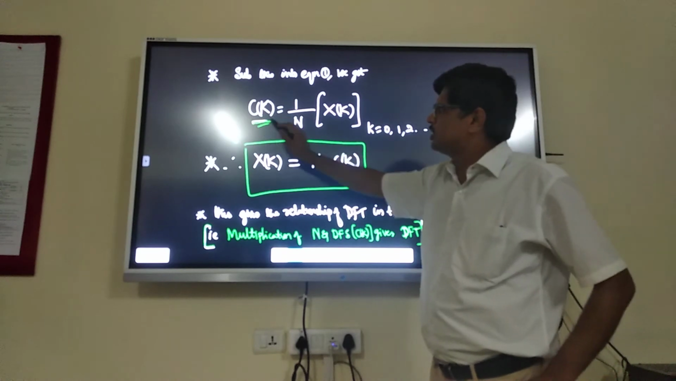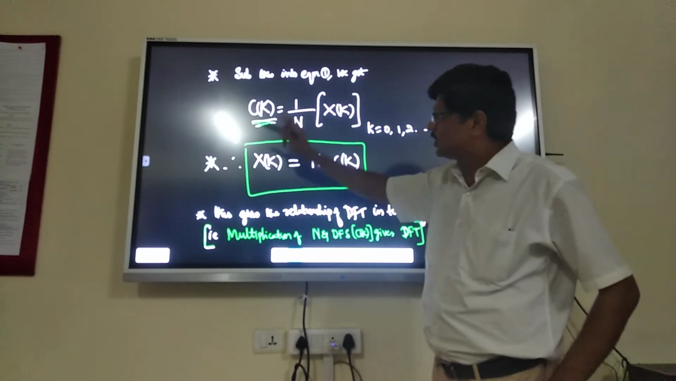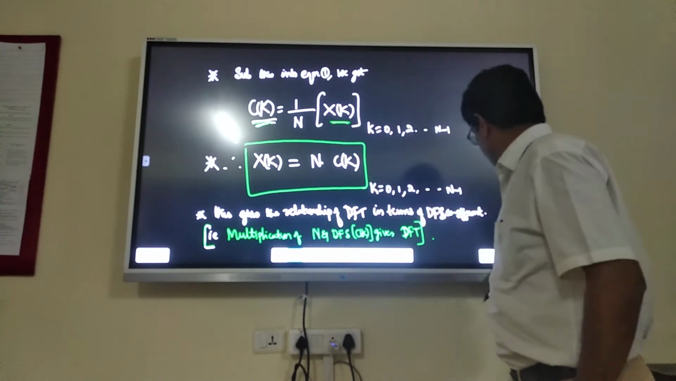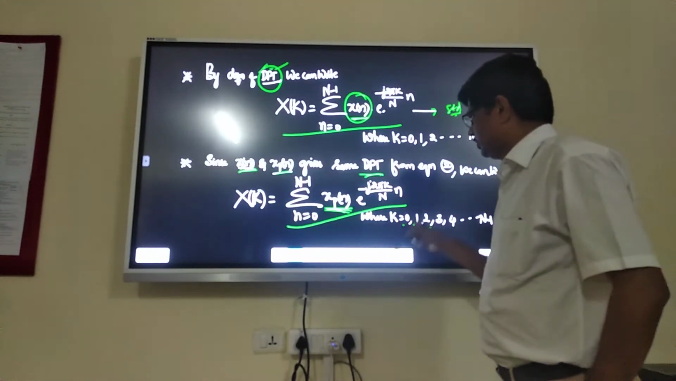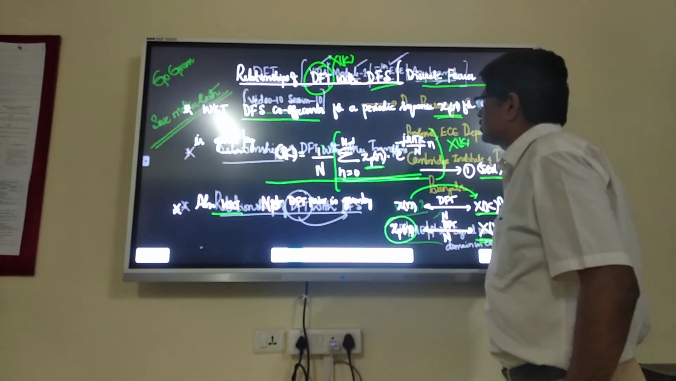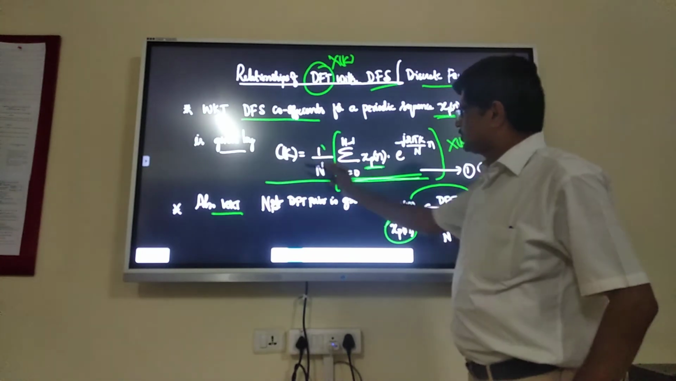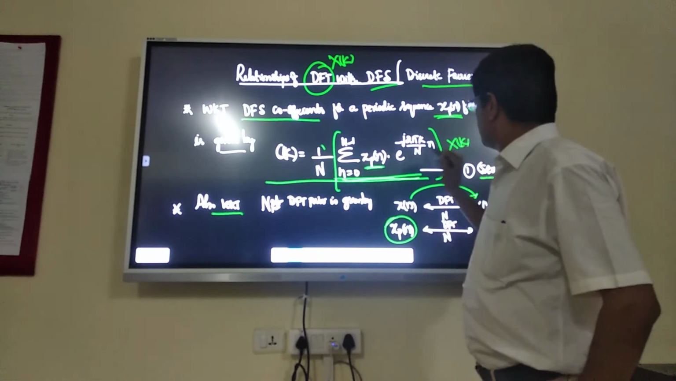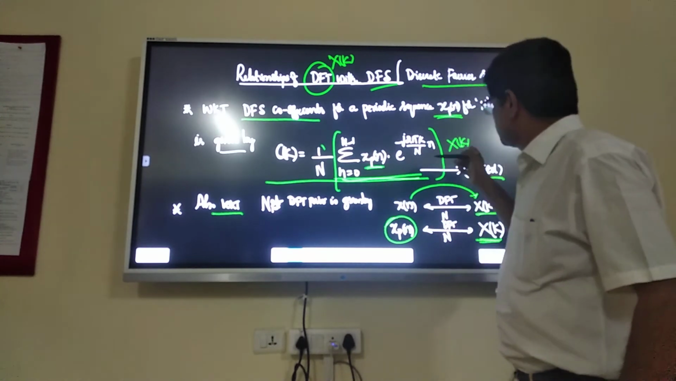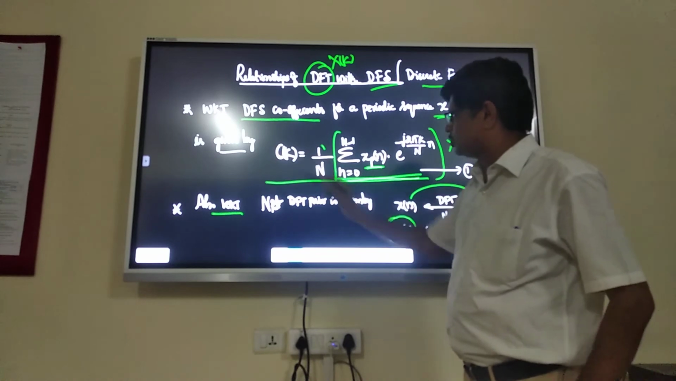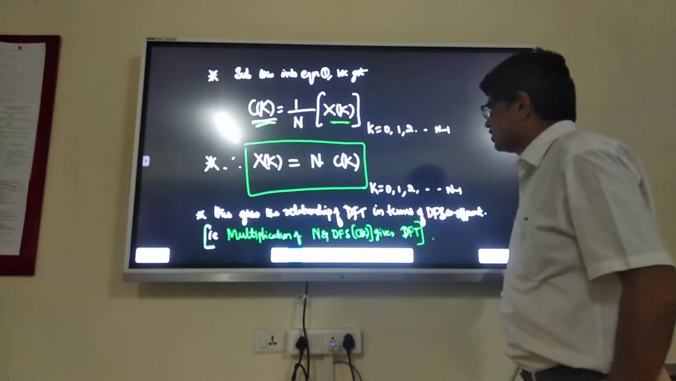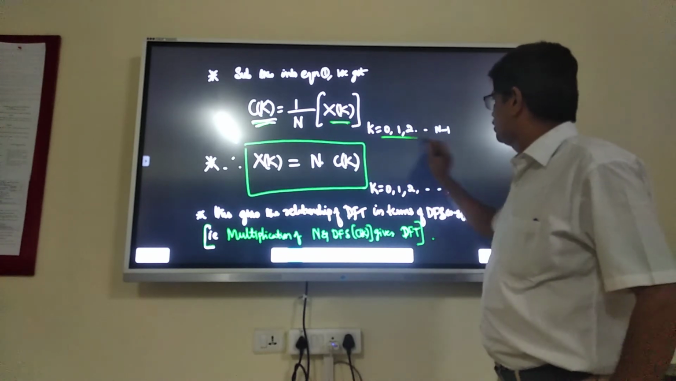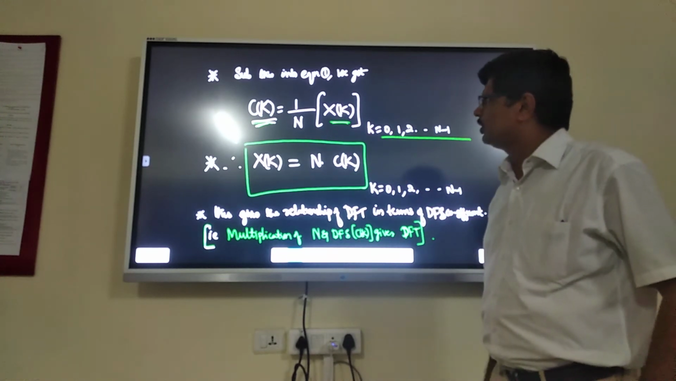You will get the DFS coefficients, equation 1, as C of k is equal to 1 by N into X of k. Because X of k is this, right? And therefore in equation 1, what happens? C of k, the DFS coefficient, is equal to 1 by N into X of k. That means X of k in terms of N into C of k we get. Now see, C of k is equal to 1 by N into X of k, where k is equal to 0, 1, 2, up to N minus 1.